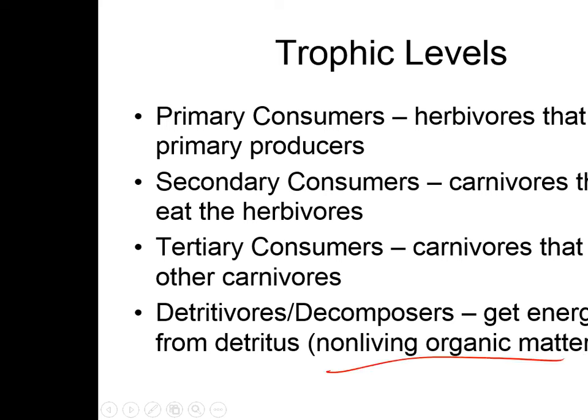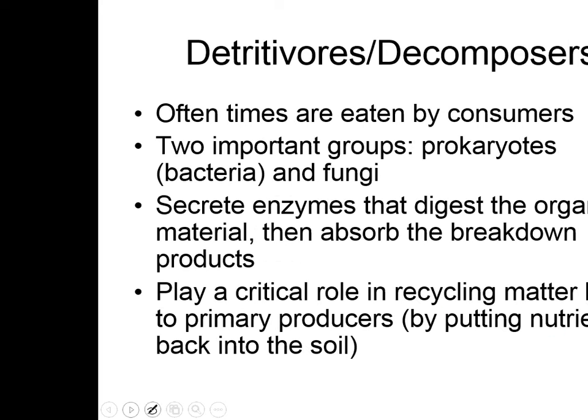So basically, decomposers are things like maggots or worms, or bacteria even, or fungus. They live on dead stuff, or organic matter, and they break it down and absorb those nutrients. Oftentimes, these guys are also eaten by consumers.